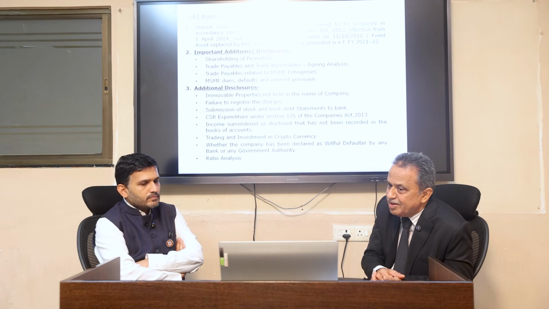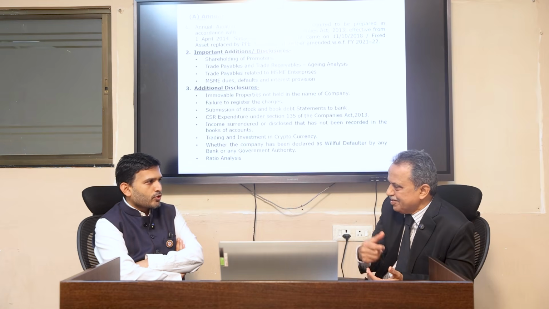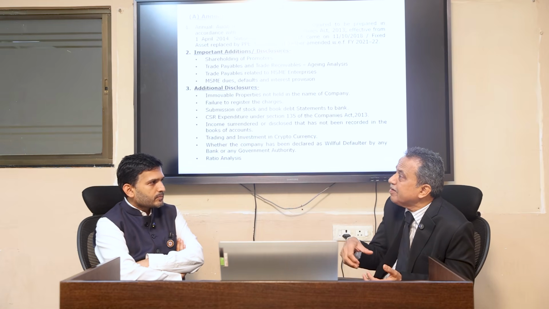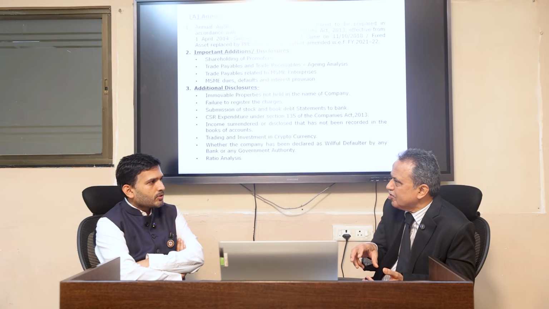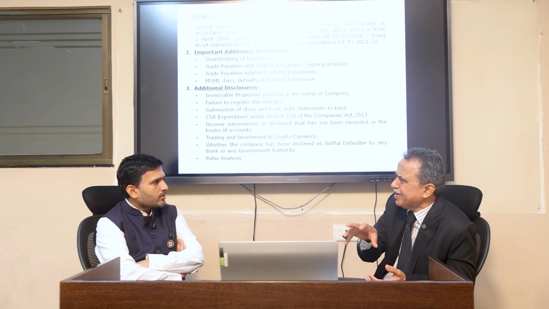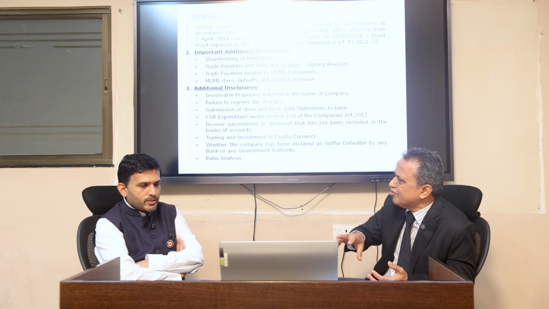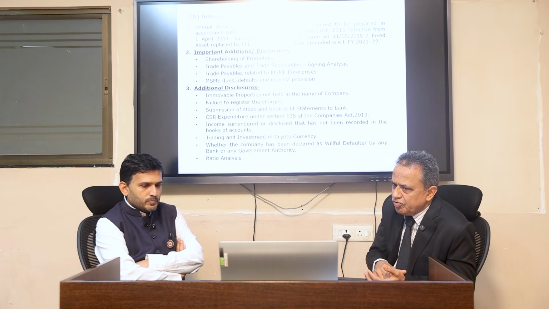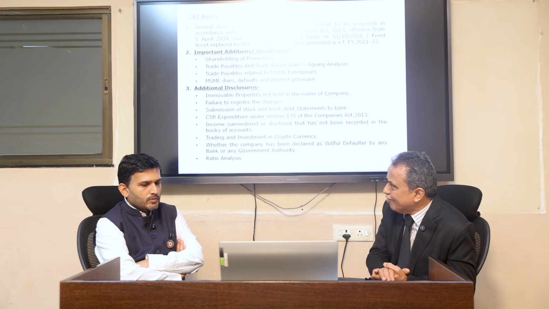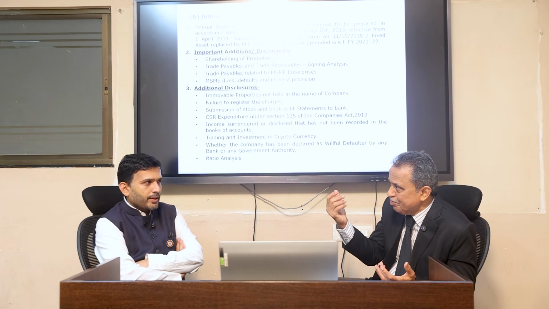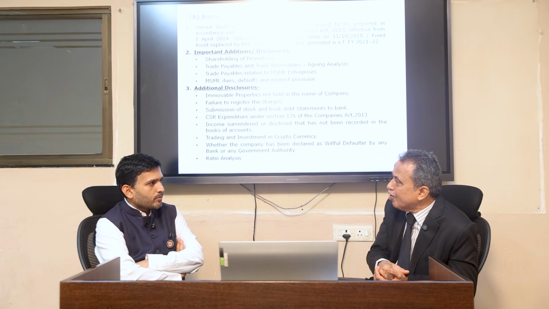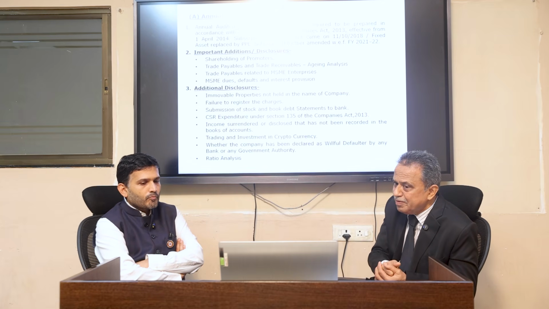Then trading and investment in cryptocurrency, that was latest added because there are RBI restrictions and the central government is very particular about this, because a lot of fund management and money laundering was done through cryptocurrencies. So they are more particular about it. And then when the company has been declared as a willful defaulter, because there were very large corporate borrowers, the bank has to be informed.